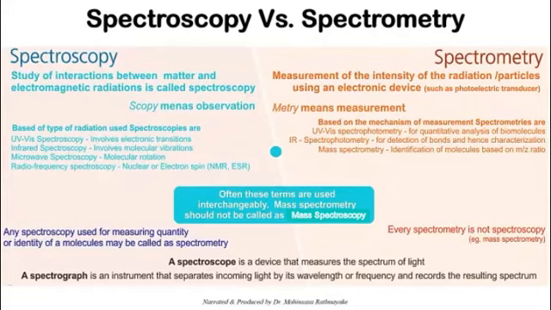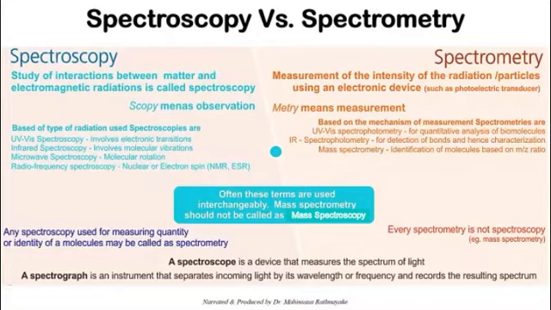So if I again give you some examples, spectroscopy techniques. UV-vis spectroscopy involves electronic transitions, just to observe the electronic transitions of molecules in a sample. While with the same name, UV-vis spectrometry is for quantitative analysis of molecules or biomolecules, right? So I hope you understand the difference. Similarly, you have IR spectroscopy that involves molecular vibrations, the observation of that, qualitative study, and IR spectrometry for detection of bonds and hence characterization and measurement, right? Similarly, you have other spectroscopy and spectrometry techniques.